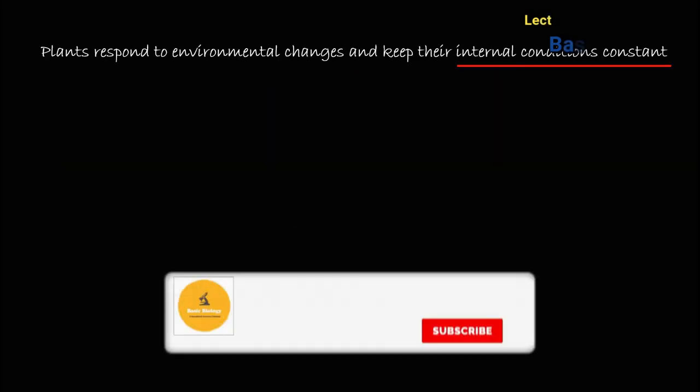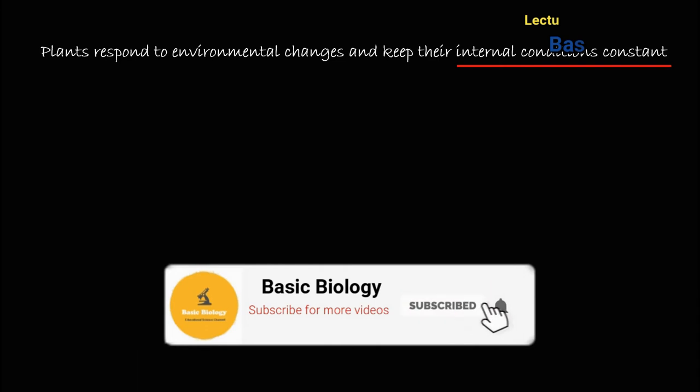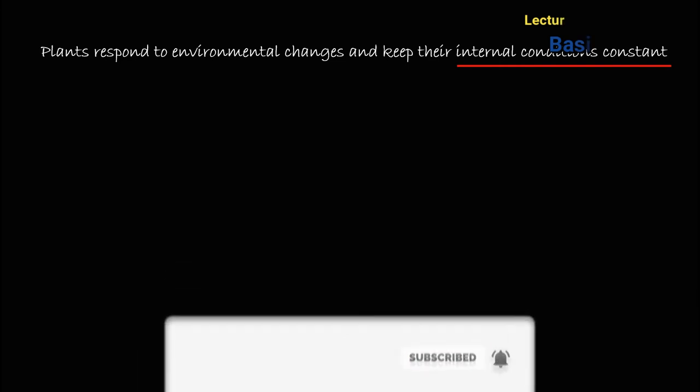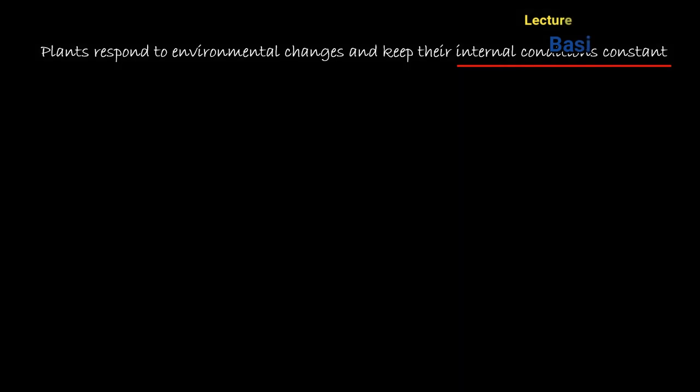First of all, we see that plants respond to environmental changes and keep their internal conditions constant. It means whenever a change occurs in the external environment, the plant will respond to that change. The changes that occur in the external environment are wide, that is, they may be in higher amounts,